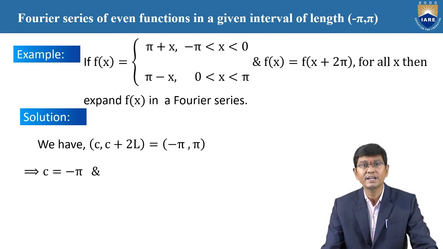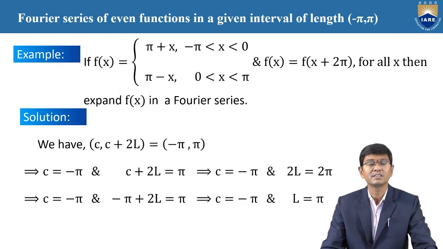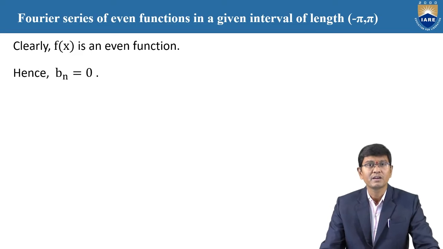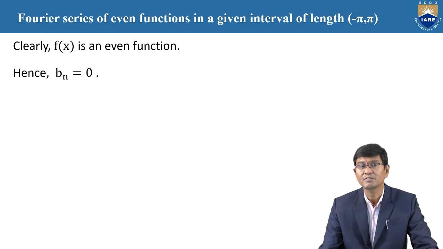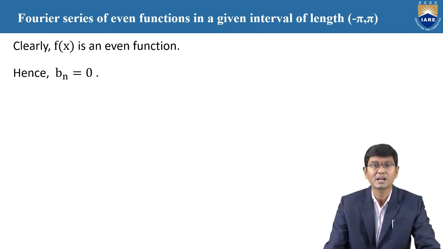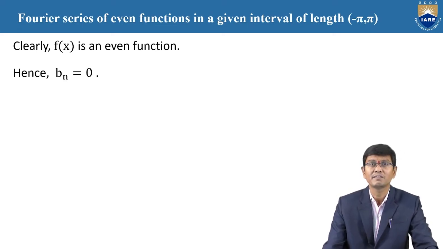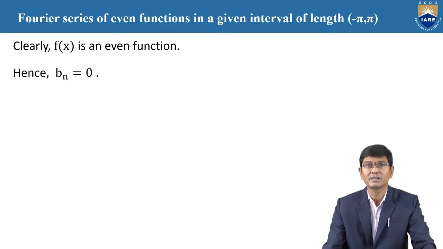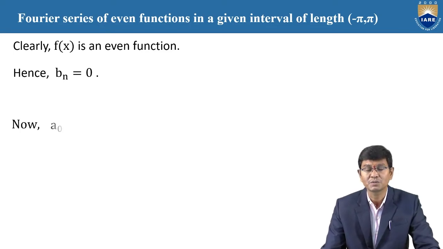While we are observing here, the limits are clearly c equals minus pi, and by using the other condition, l equals pi. Therefore, the given function is clearly an even function, because the limits are in between minus pi comma pi. And as per the working rule, whenever the function is an even function in between minus pi to pi, we need to consider bn equal to 0, and also we need to find out the a naught and an values.